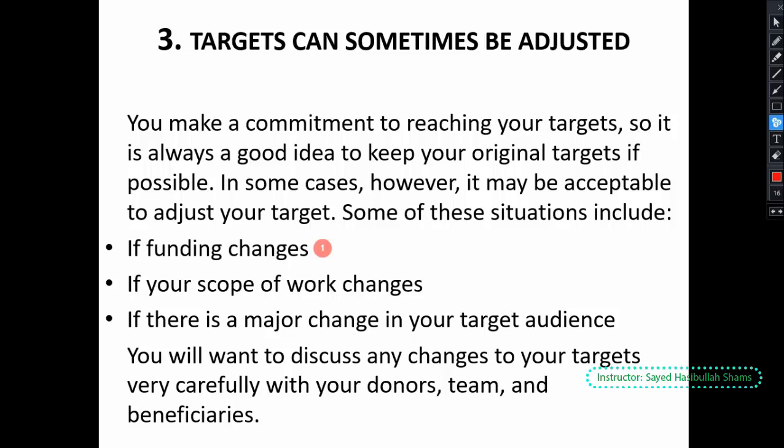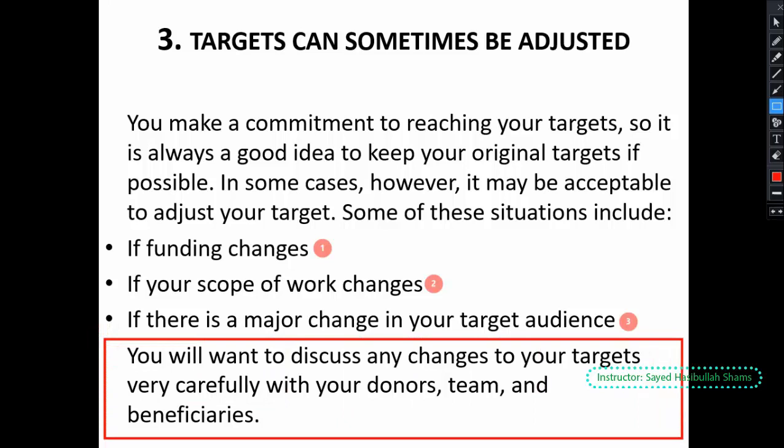If the scope of work changes in the project, if there is a major change in our target audience, we can change the targets. So when we want to change and adjust the targets, we must carefully discuss it with our donor team, different stakeholders and our beneficiaries, on how to change the targets.